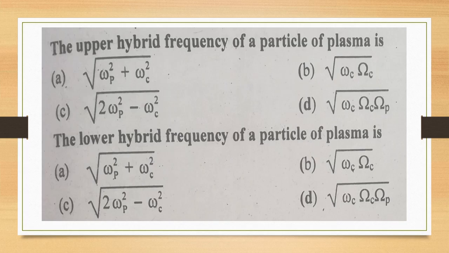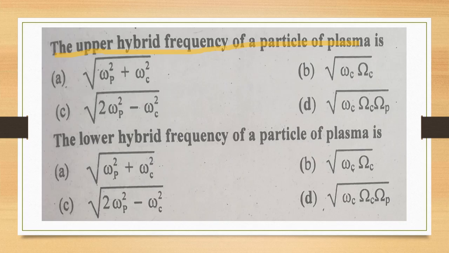Next we have the upper hybrid frequency. The upper hybrid frequency of a plasma is, A option, the square root of omega p square plus omega c square, and B option is omega c into omega p under a square root.